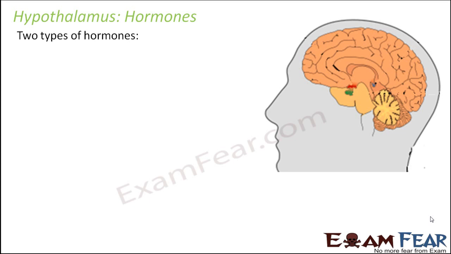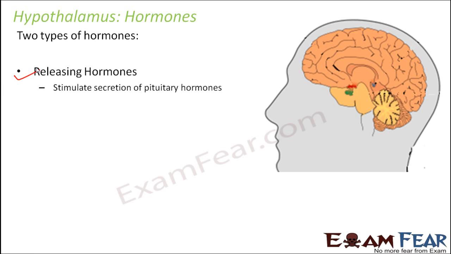Now, two types of hormones are released from the hypothalamus. One set of hormones are called the releasing hormones, and the other set of hormones are the inhibiting hormones. Now, let us see what releasing hormones are. These are those hormones which stimulate or activate the secretion of pituitary hormones. That means when these hormones are secreted from the hypothalamus, they tell the pituitary that, okay, you also start secreting your hormones. So it actually activates the pituitary gland to secrete its hormones.